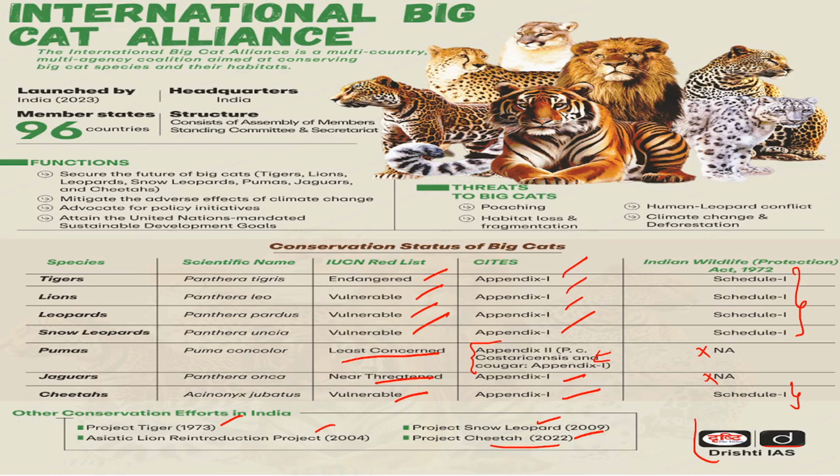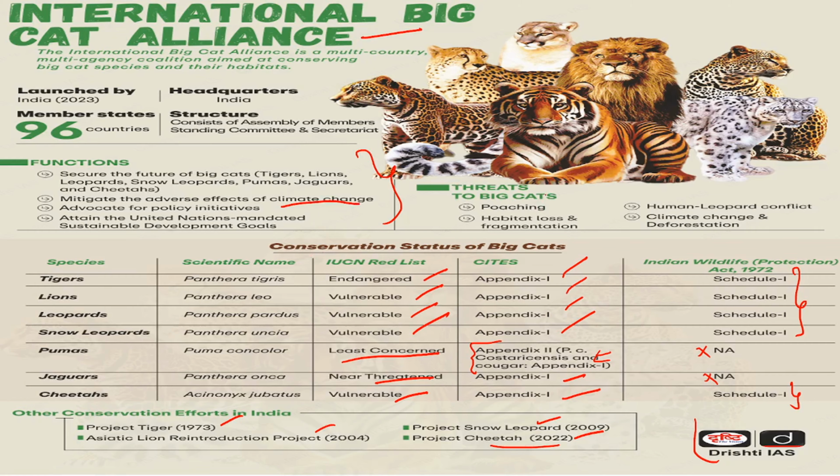Now what we are doing, we are grouping up with other similar countries who are also concerned about these big cats. Now we have formed this International Big Cat Alliance. Okay, so we have some objectives: to conserve them, to mitigate the adverse effect from climate change, etc.